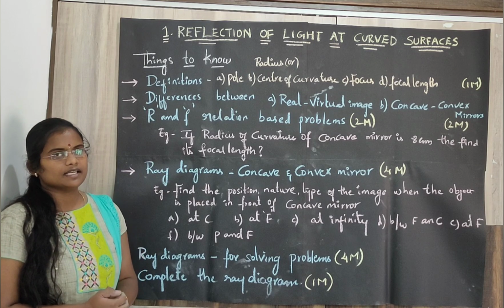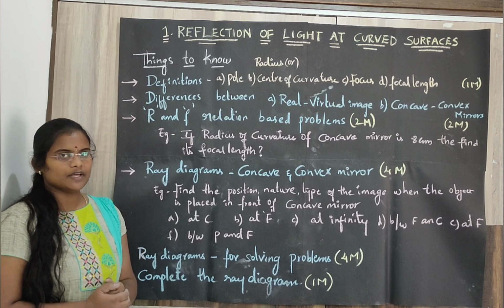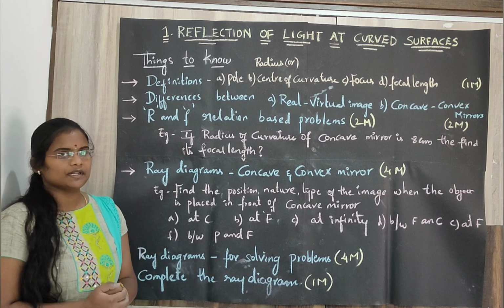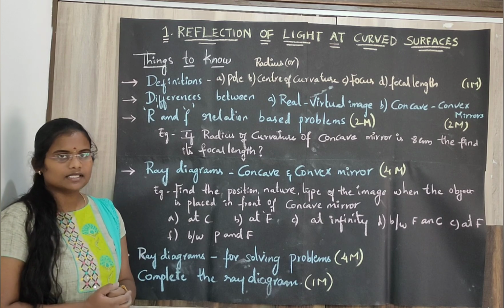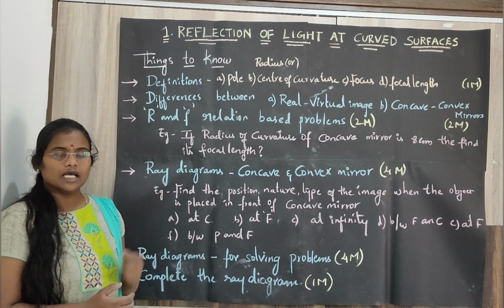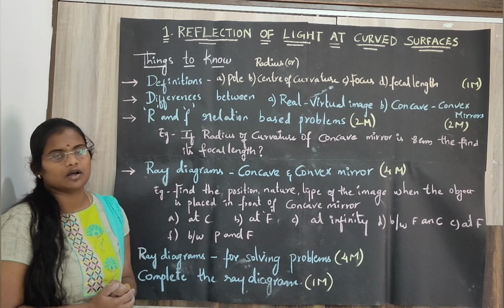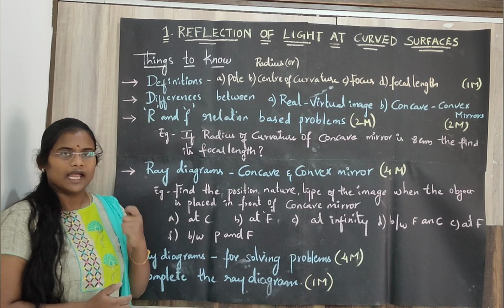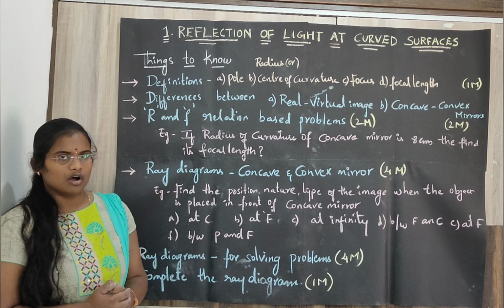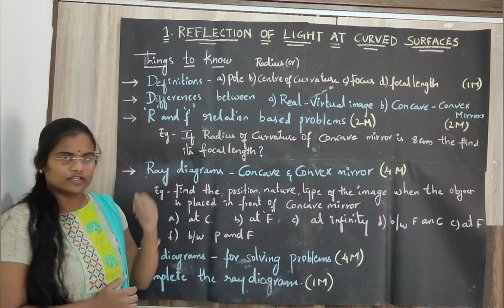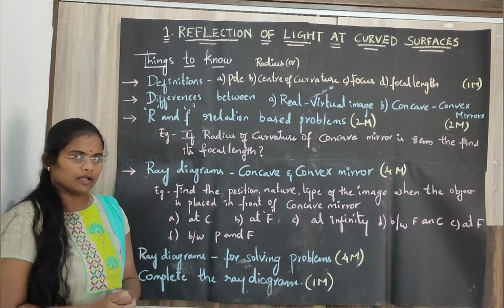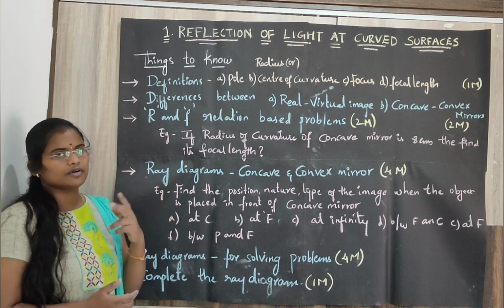Things to be known about the lesson. Each and every part of the lesson is very important, because this chapter is the basis for 2 more chapters that you have in your 10th class syllabus. Mainly, the special terms which are used for drawing the ray diagrams are very important. Sometimes in your final exam they will directly ask the definition of the special terms like pole, radius of curvature, center of curvature, focus and focal length for 1 mark. Not all the 4, any 2 for 1 mark.